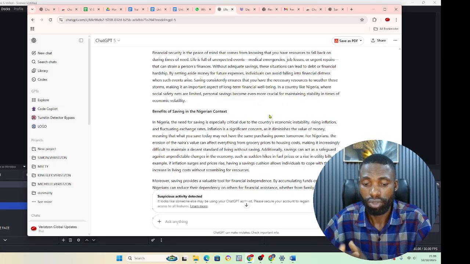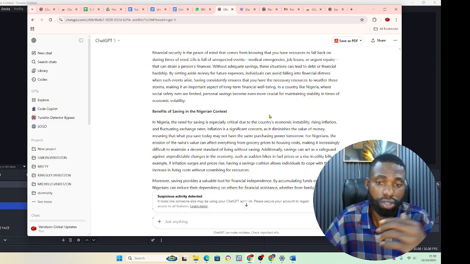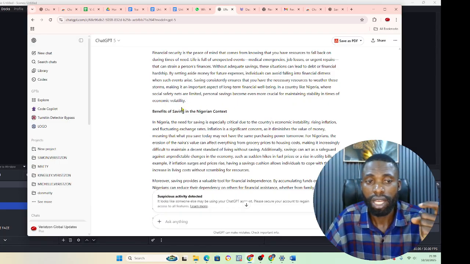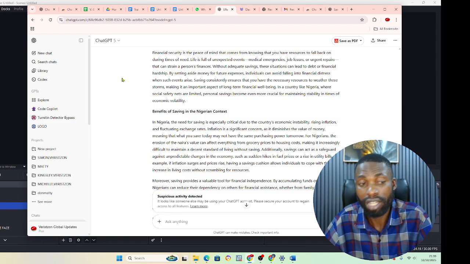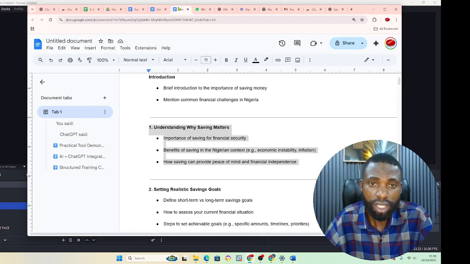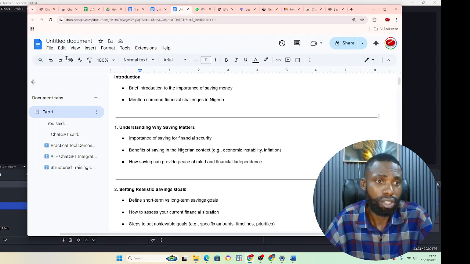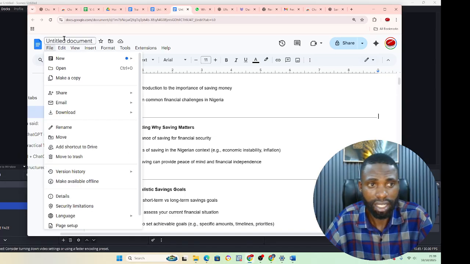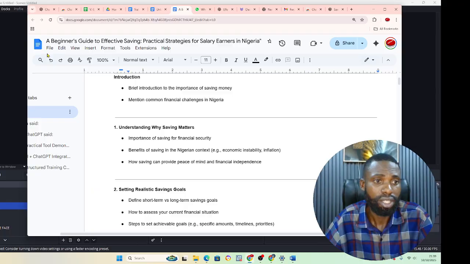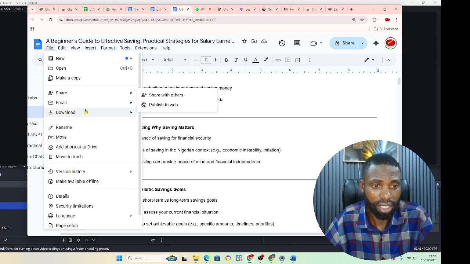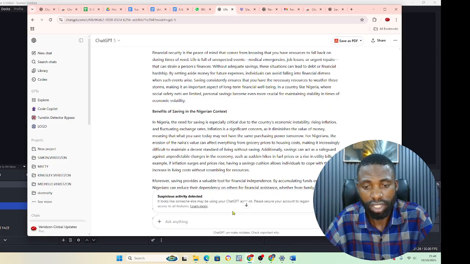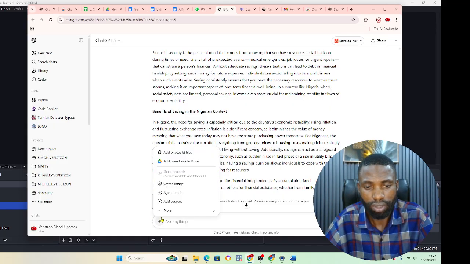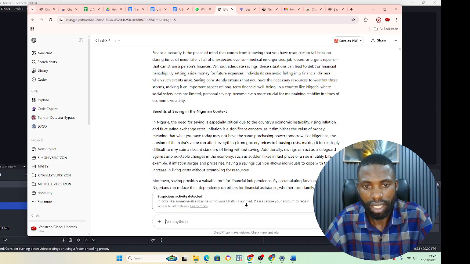When you get to the conclusion, you can decide to just copy everything or come to your ChatGPT, under this plus sign as we showed before. You can decide to download this; by then you must have given it a title. Download it like this. Then go back to your ChatGPT, click the plus sign, then link the document here.